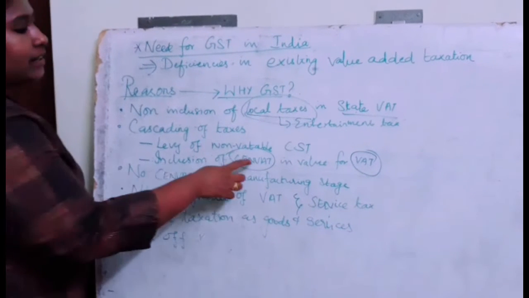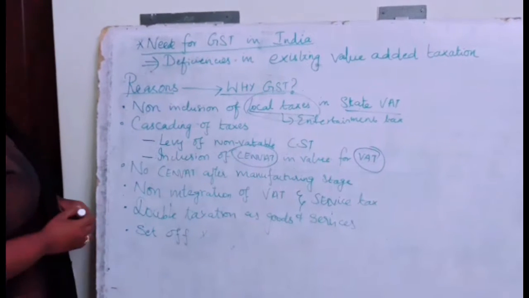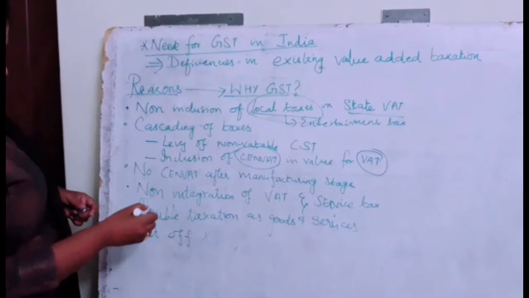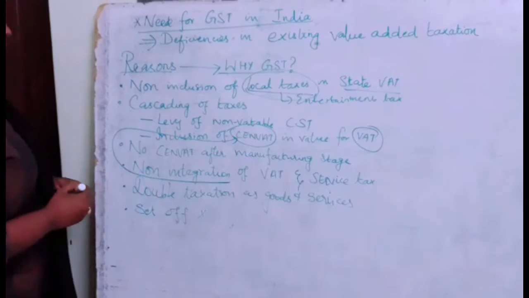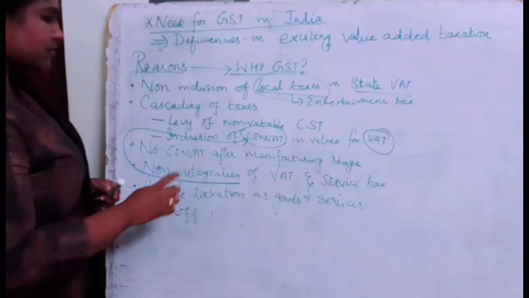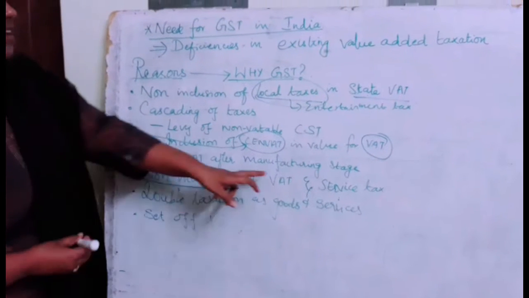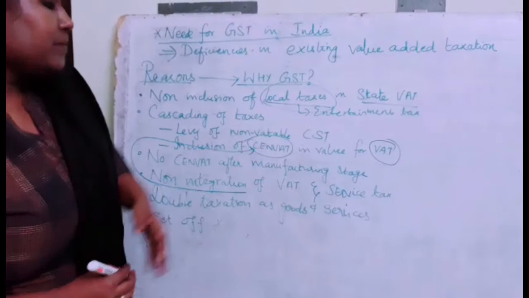SENVAT will be at the central level, whereas VAT will be at the state level. There will not be any integration of the VAT and the service tax. One will be on the state level and one on the central level.